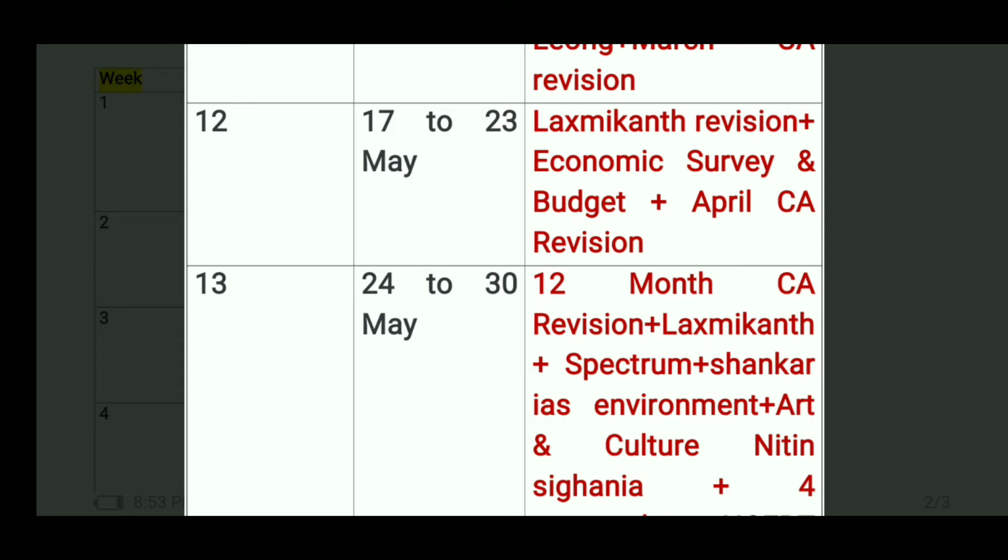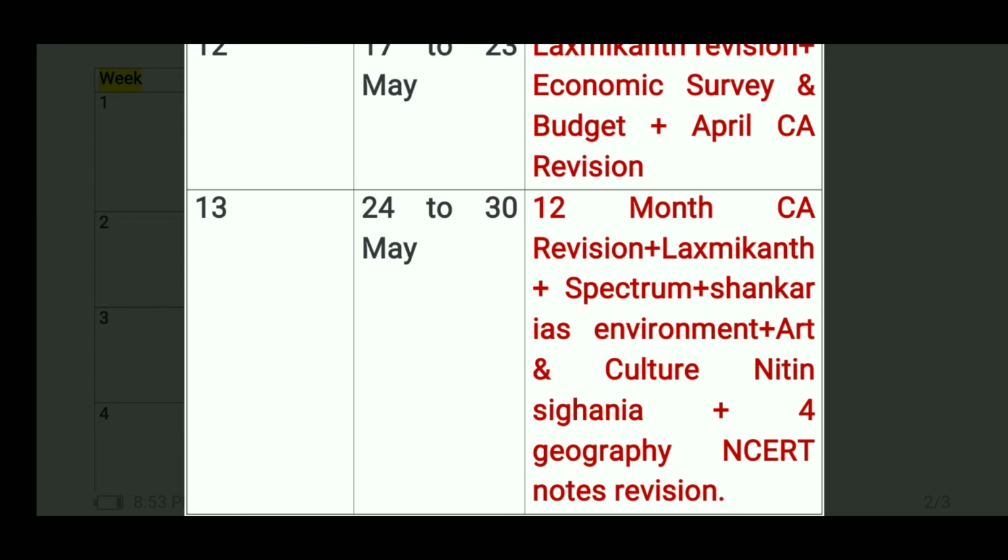So in this last week, you have to revise all the current affairs of your handwritten notes, and Lakshmikant, Spectrum, Shankar IAS Environment, and Art and Culture Nitin Singhania sir, and the 4 Geography NCERT notes. So in this last week, you have to revise all the things, that means 12-month current affairs and Lakshmikant, Spectrum Modern History, Shankar IAS Environment, Art and Culture Nitin Singhania, and the 4 NCERT books or the GC Leong. So in this last phase, you have to revise all the important 5 to 6 subjects. You have to revise them first.